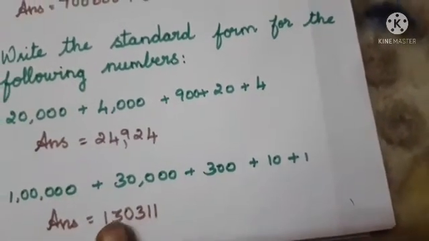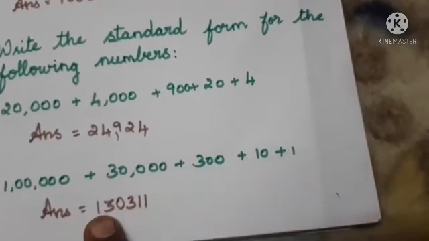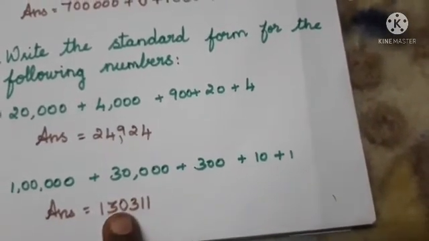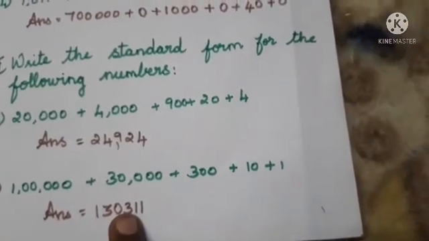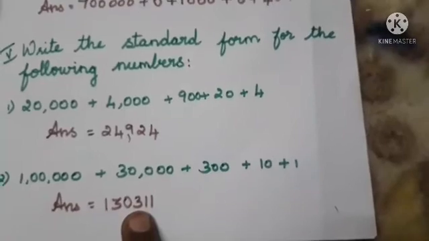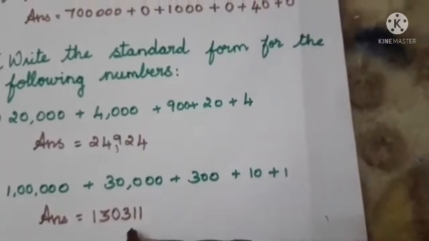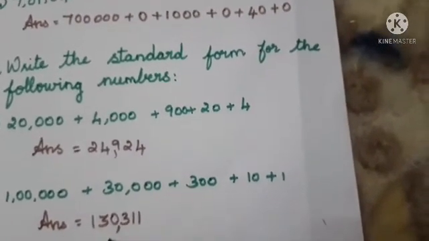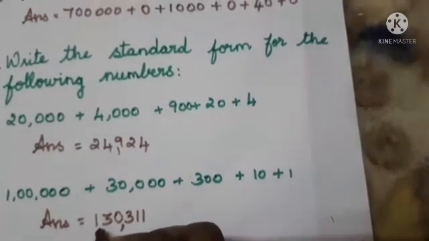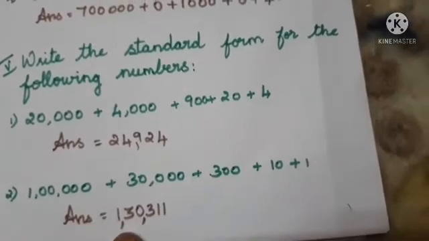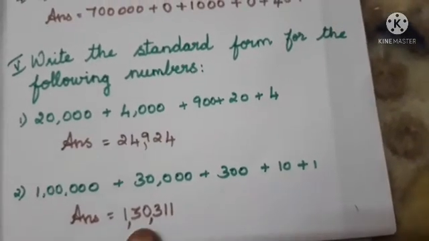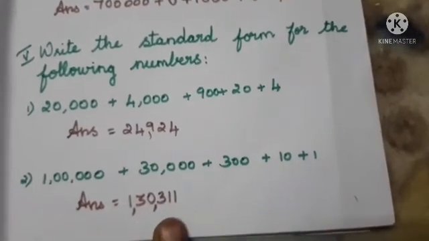Okay, so we have 1 lakh, 3, 10,000. 1000 is missing, so we have to place 0 for that. Then 300, then 1 tens and 1 ones. Then next we can put the comma. So after the 3 digits we have to place the comma. Then afterwards 1000, 10,000, afterwards we have to put the comma. So we got the answer as 1,30,311. 1,30,311 is our answer. Okay.